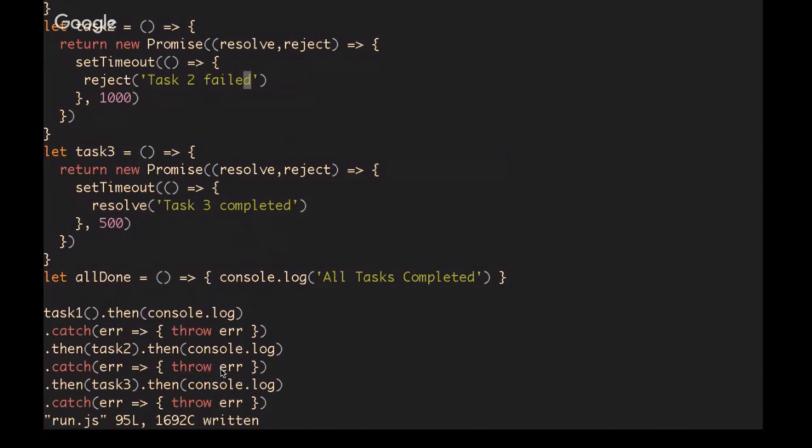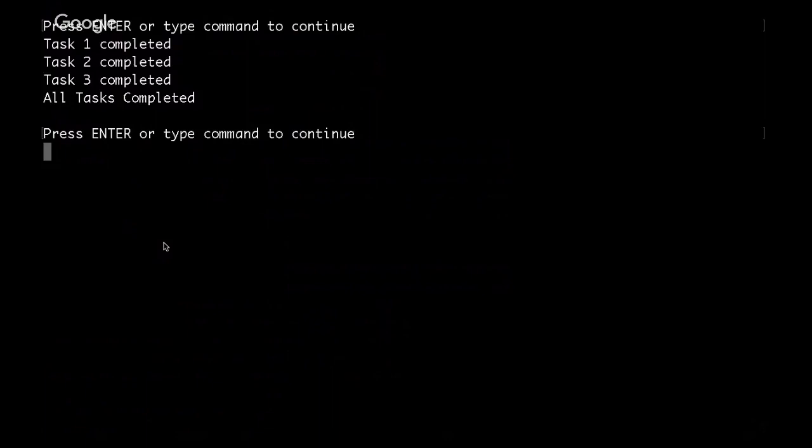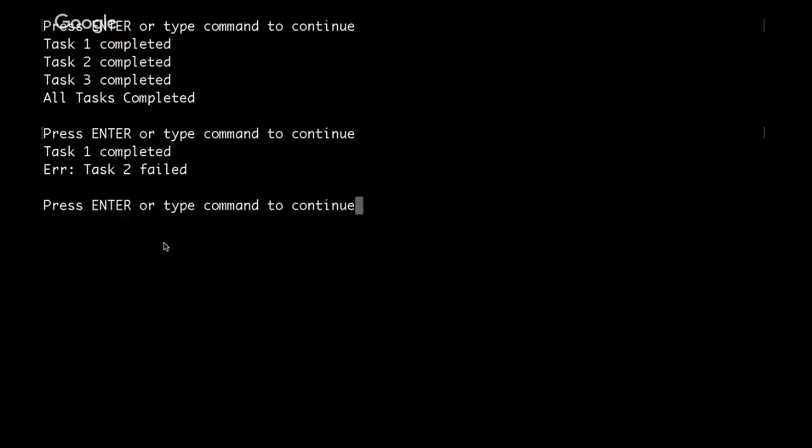return a rejected promise, which means it will go to the next catch, which will then throw the error, which will then go to the next catch, which will then console log the error. And so it just weaves its way all the way up the promise chain. And so we'll see task 1 gets completed, task 2 fails, and nothing else runs. And we don't want anything else to run because task 3 is dependent on the successful completion of task 2. And so since it failed, there's no point in running it.